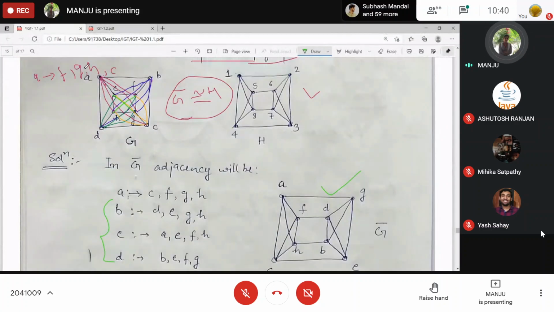Okay, I have renamed this A, B, replaced this G with B, B with G, E with F. So this graph you can redraw like this one, right? And that is same as H. I hope it is clear.